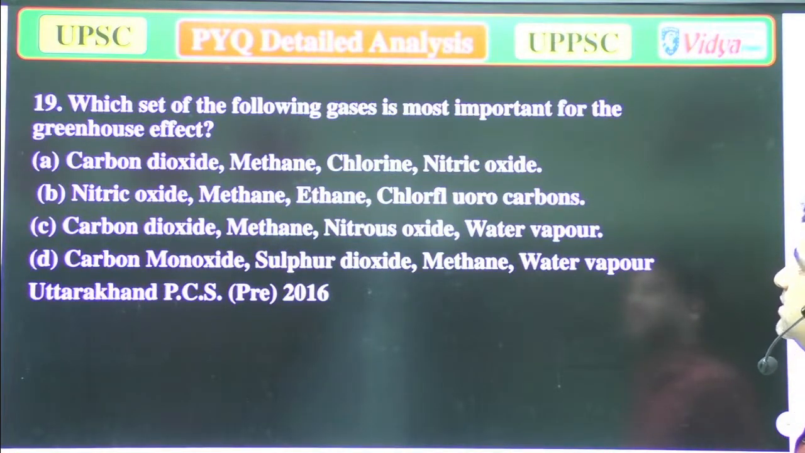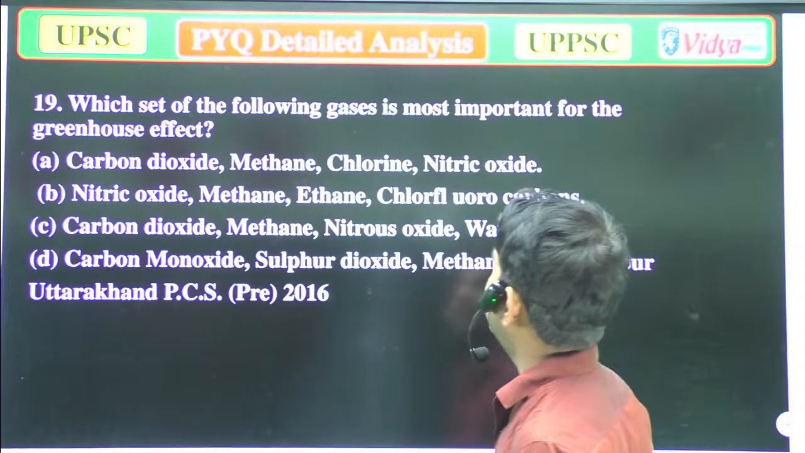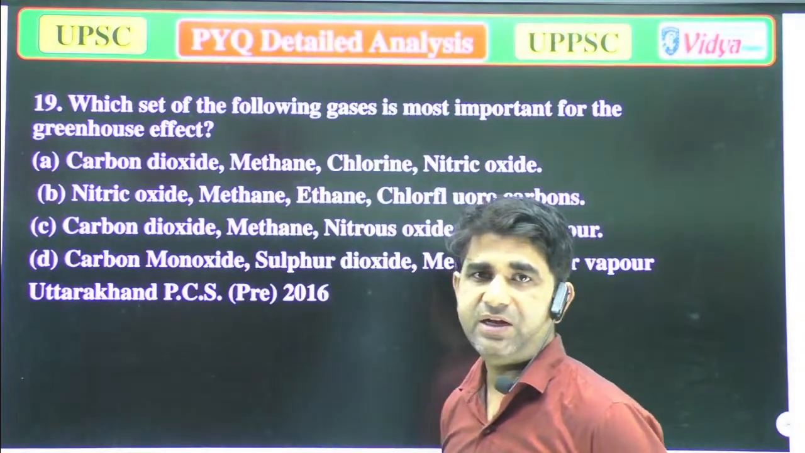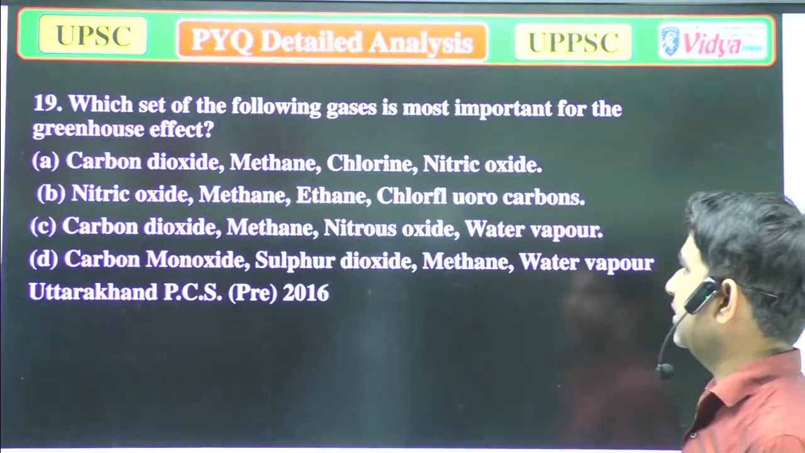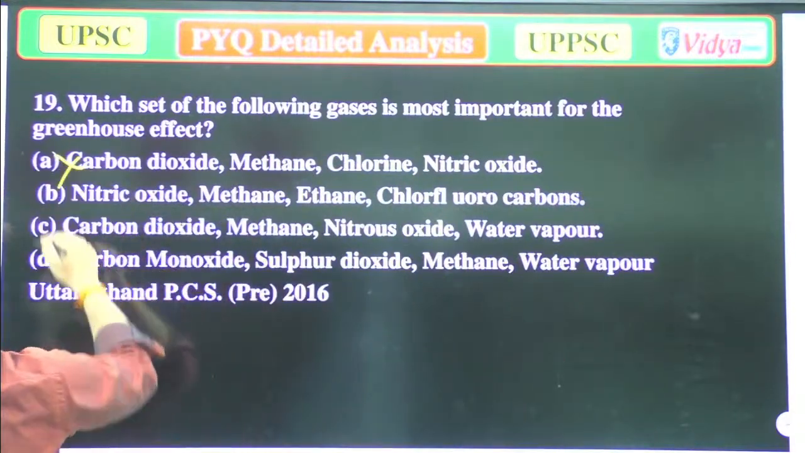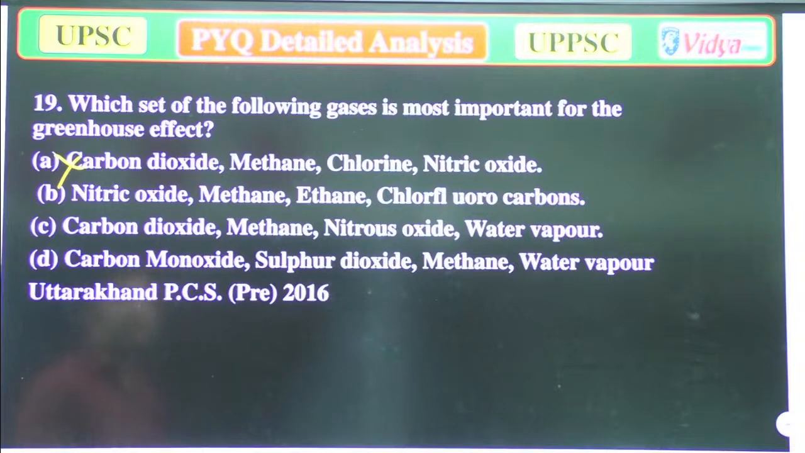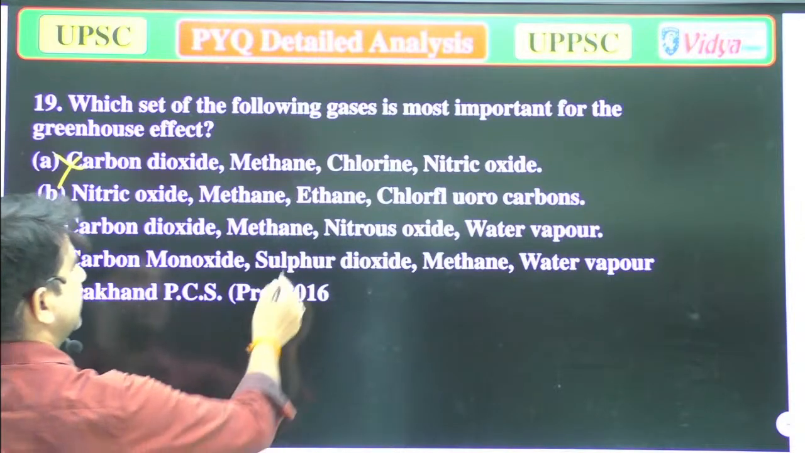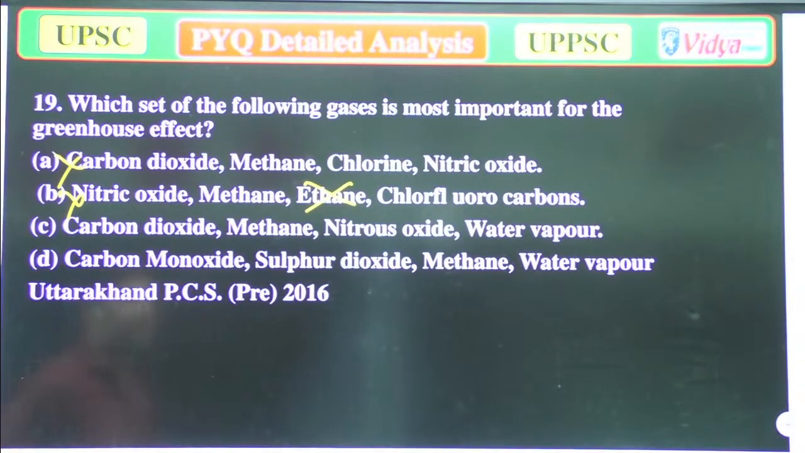Which of the following gases is the most important for the greenhouse effect? Our options are A. Carbon dioxide, methane, chlorine, nitrous oxide. Because chlorine is there, that is incorrect. If you can eliminate some single words, you can answer it. B. Nitric oxide, methane, ethane. Ethane is there, so that is incorrect. C. Carbon dioxide, methane, nitrous oxide, and water vapor. So that could be right.